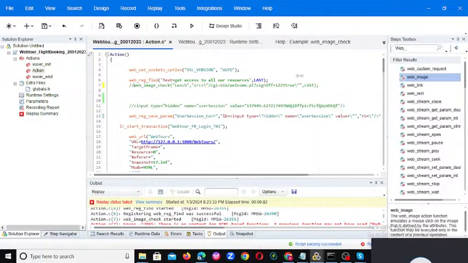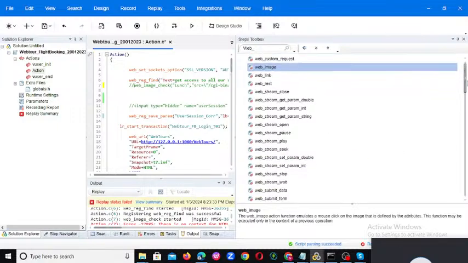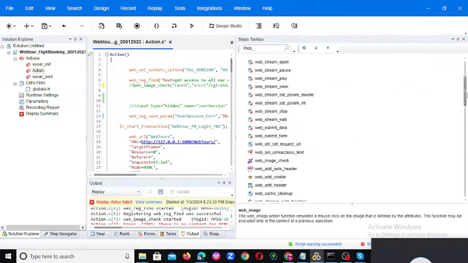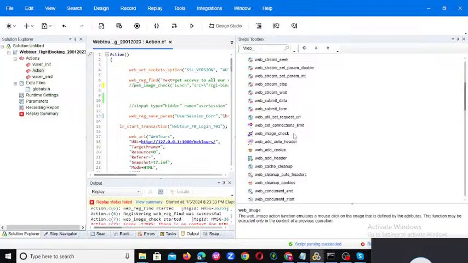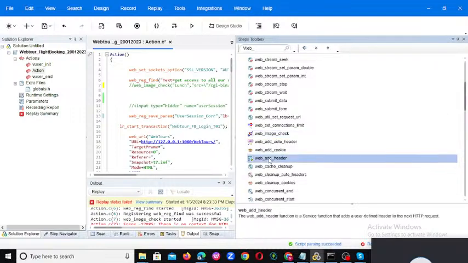Now we can observe the remaining functions also. I am explaining the important functions. See, this is the web image check, which we just discussed, and we have web add headers. If you want to add any headers, you can use web add header.